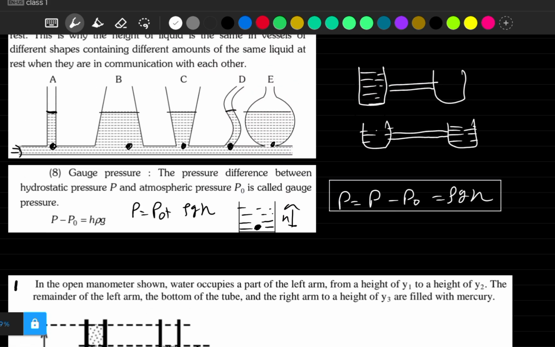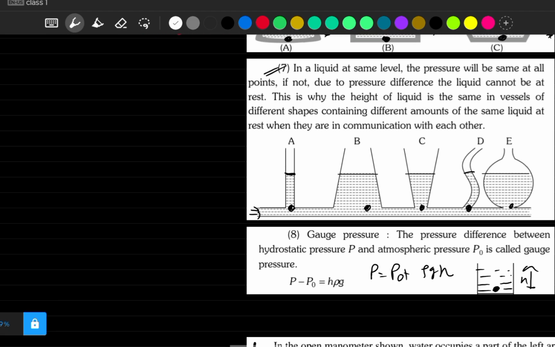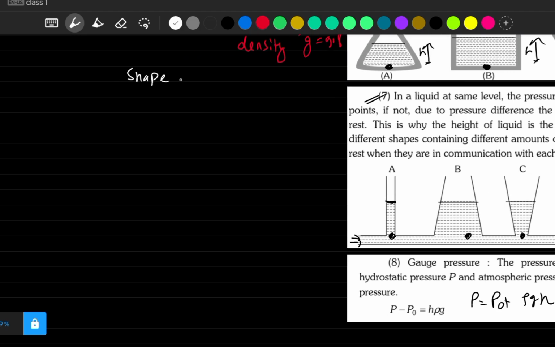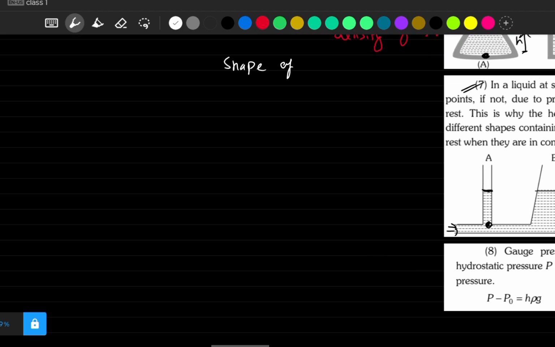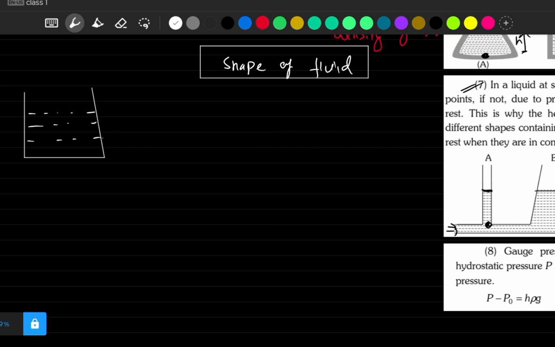Before solving few questions, let's just discuss one more small concept, which is the shape of fluid. Now always remember one thing. If you take this bucket and let's say it's filled with water, in this bucket, what is the net force acting?